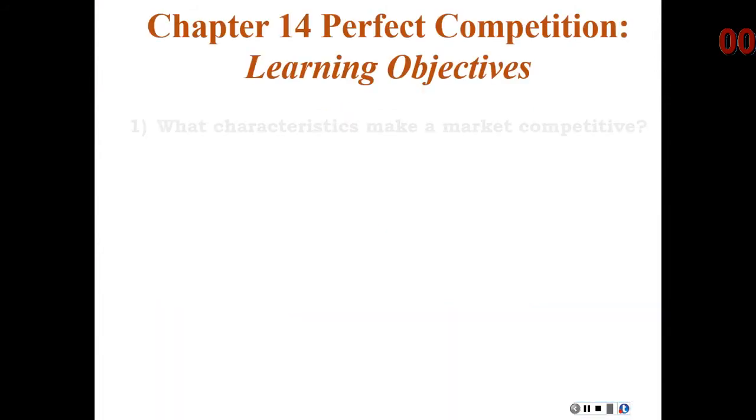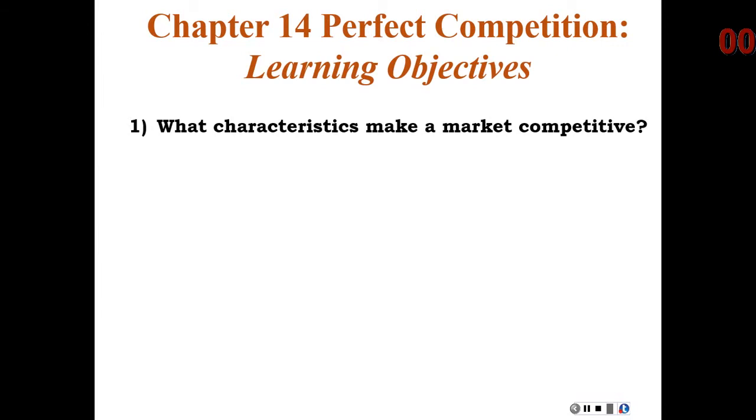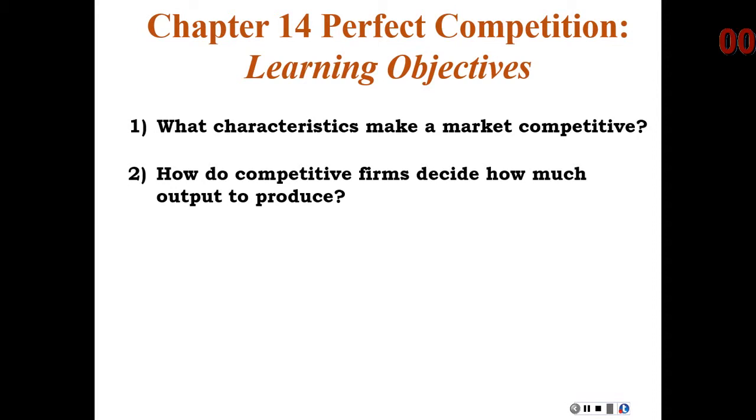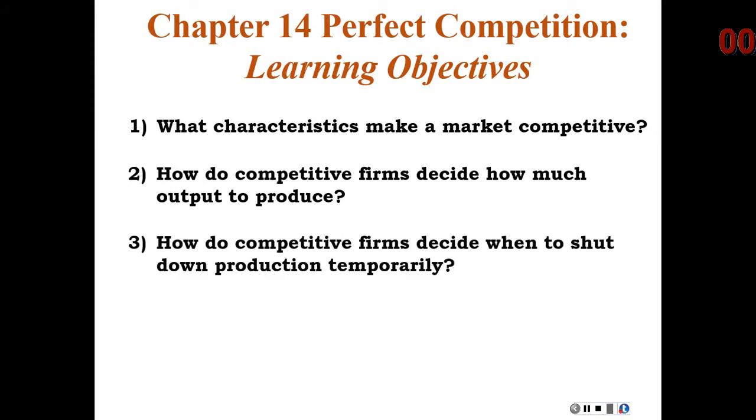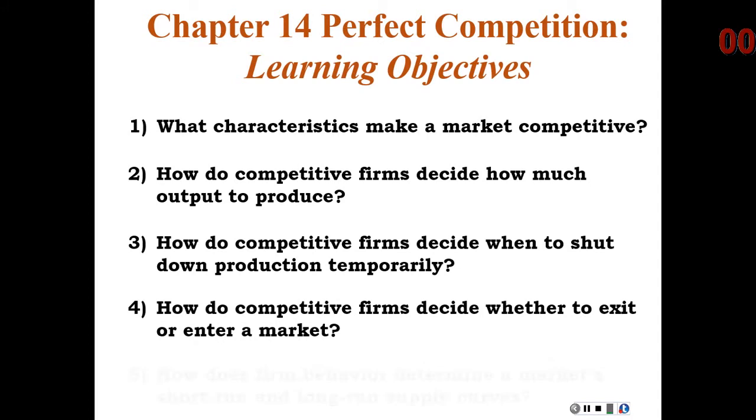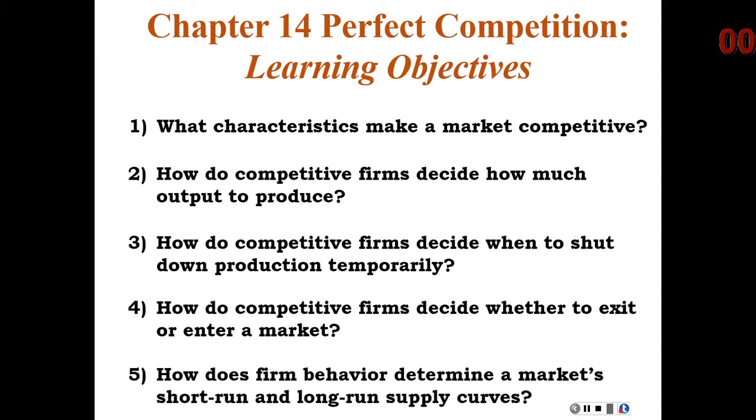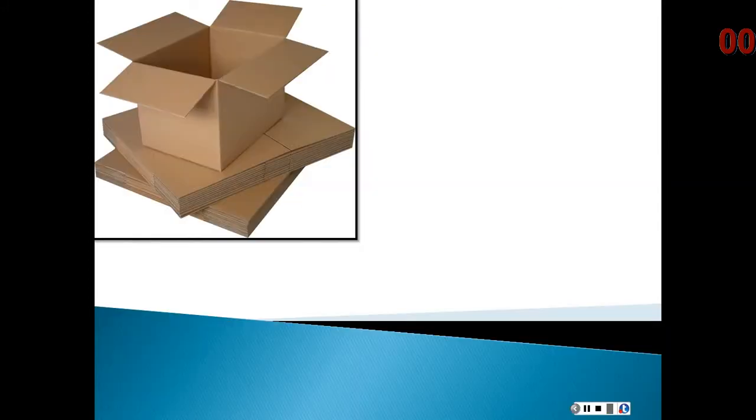Let's get started. Remember our questions we want to answer for Chapter 14. What characteristics make a market competitive? Hopefully you remember those three characteristics. How do competitive firms decide how much output to produce? How do competitive firms decide when to shut down? How do they decide when to exit? And then how do they determine short and long run profit? We're going to get to some of those latter questions in this particular lecture.